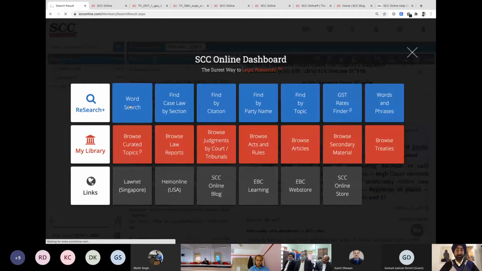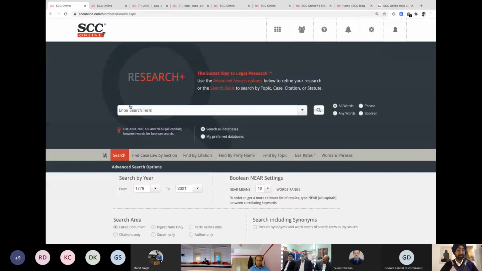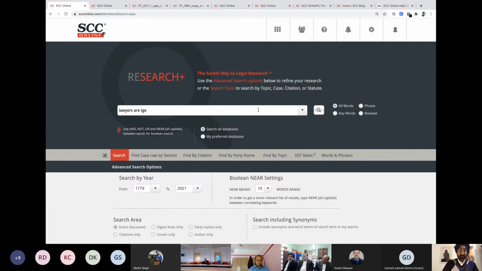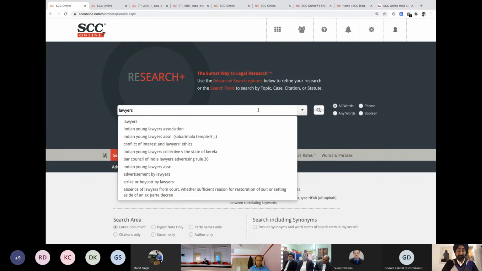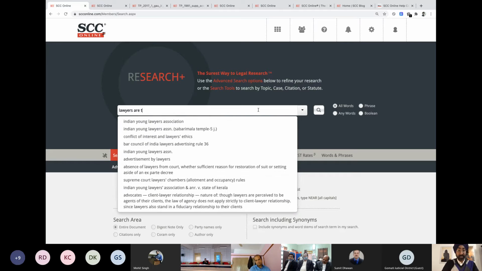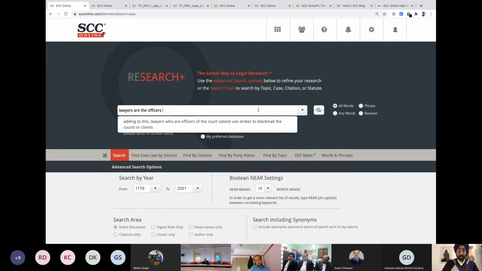Now let me take some moment over here and discuss the nitty-gritties of the search, how we can get maximum out of it. I'm going to pick my search, which I spoke of in the starting. That was lawyers are the officers of the court, but we realized that we don't have to write everything. What we'll do is we pick up the main words. First, let's search lawyers are the officers of the court. If I search with this, what will happen? Start search. This is like a Google search. So I'm going to start with lawyers are the officers of the court.